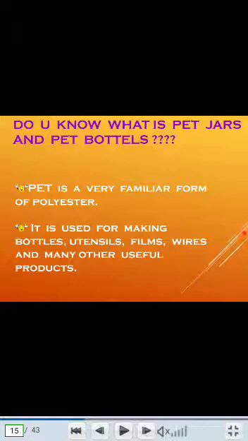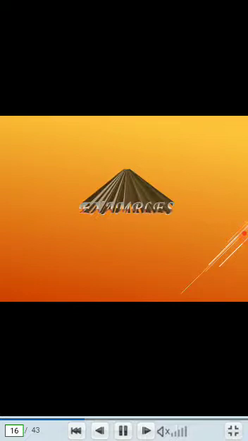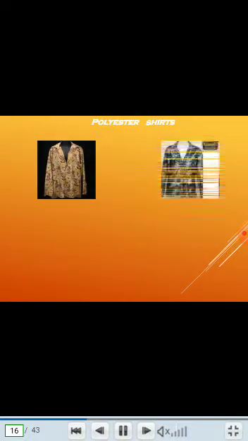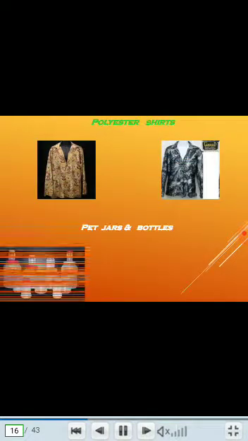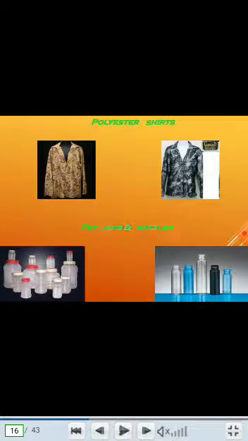So, do you know what PET jars and PET bottles are? PET is a very familiar form of polyester. It is used for making bottles, utensils, film, wires, and many other useful products. Examples here are polyester shirts, PET jars and bottles.